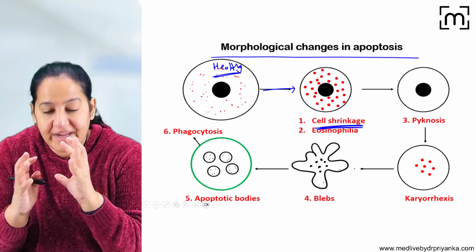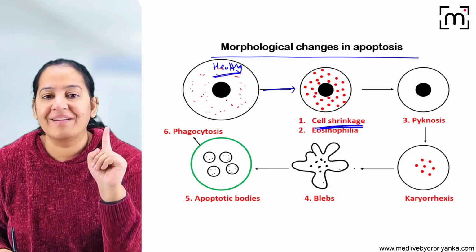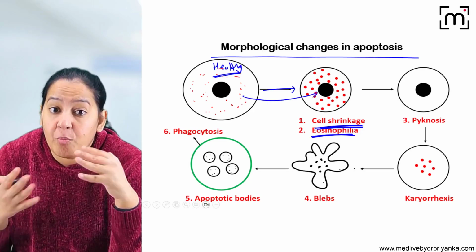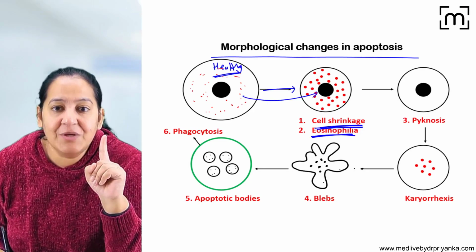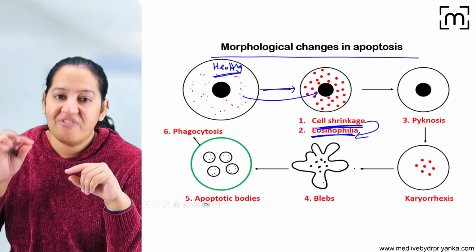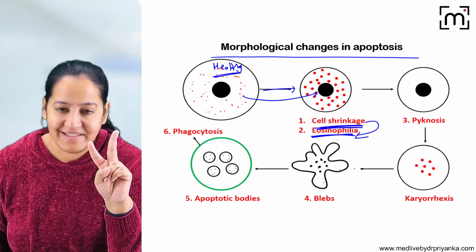When the cell undergoes shrinkage, the multiple cell organelles come closer and closer. Since the organelles come closer, the cytoplasm looks more pink in color. So it is known as eosinophilia. First there is cell shrinkage, which leads to eosinophilia. That is the second thing, eosinophilia.